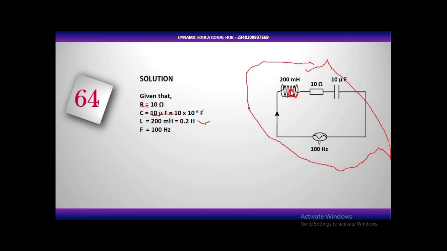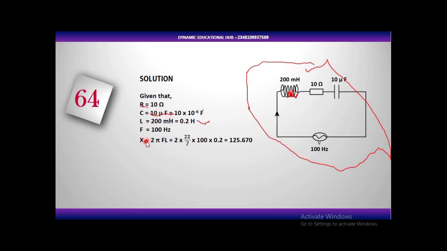Now this guy, it has a resistance. The resistance is opposition to the flow of current. Now this inductor as well also offers a resistance. No matter the material, any conductor, be it acid, be it electrolyte, be it metal, even though they allow electricity to pass through them, they also offer some kind of resistance. So this inductor offers a resistance, and that resistance is known as inductive reactance. This capacitor also offers a resistance, and that resistance is known as capacitive reactance.